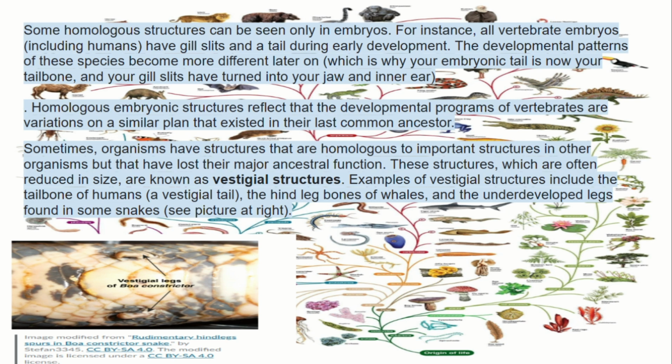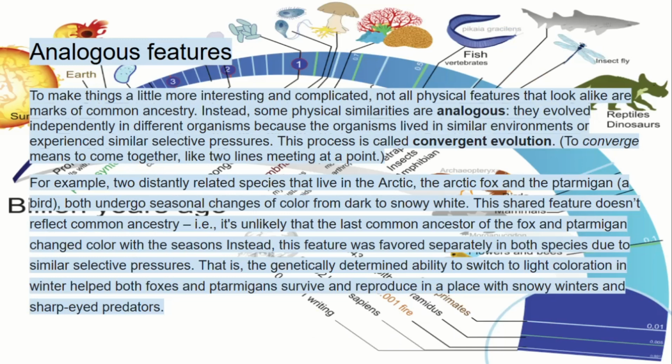Analogous features make things a little more interesting and complicated. Not all physical features that look alike are marks of common ancestry. Instead, some physical similarities are analogous. They evolved independently in different organisms because the organisms lived in similar environments or experienced similar selective pressures. This process is called convergent evolution. To converge means to come together, like two lines meeting at a point.